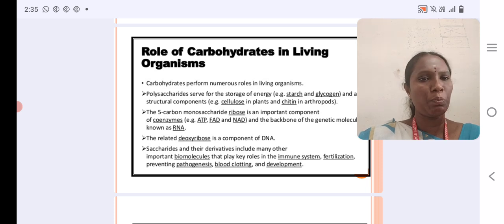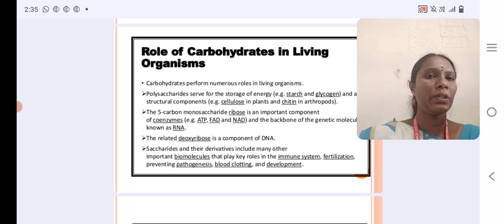The 5-carbon monosaccharide ribose is an important component of coenzymes such as ATP, that means adenosine triphosphate, FAD, flavin adenine dinucleotide, and NAD, nicotinamide adenine dinucleotide.